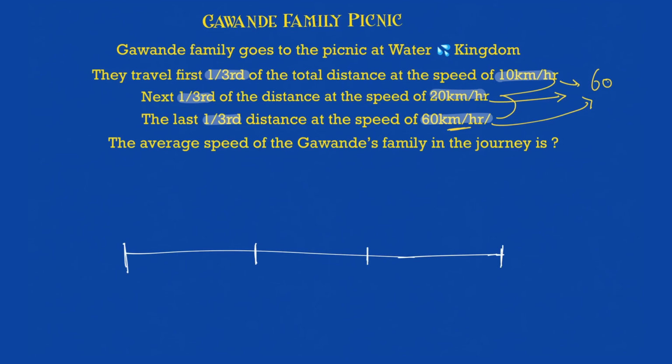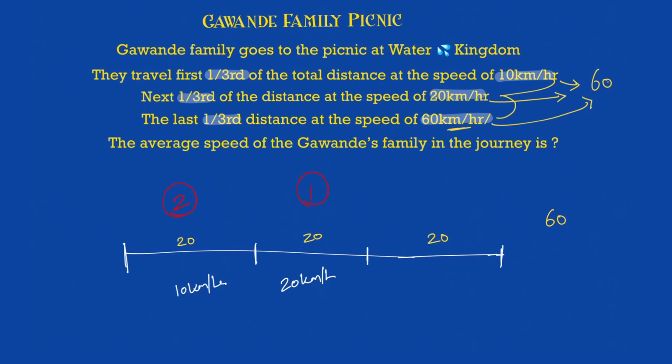If that is the case, then it is always your LCM, the least common multiple. So I'm saying that the total distance is 60. So what will happen? 1/3 of this will be 20, this will also be 20, 20, 20, 20. Now what is being given? First, 10 km per hour. If I'm going at 10 km per hour, for a distance of 20, how many hours will be required? 2 hours. Quite a logical thing. Similarly, if I'm going at 20 km per hour to travel 20, how much time will be required? 1 hour. I go 20 km in 1 hour, and I'm supposed to travel 20, so 1 hour will be required.